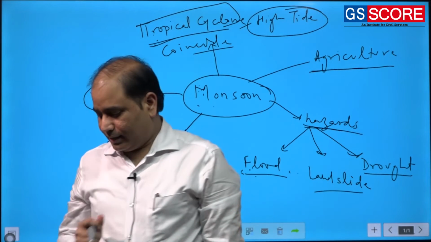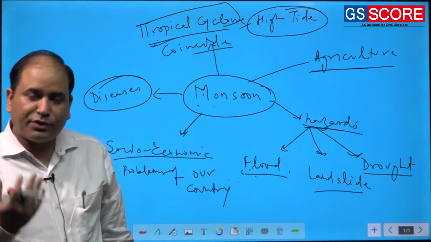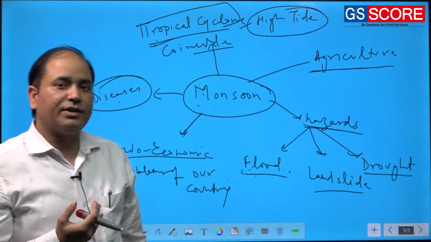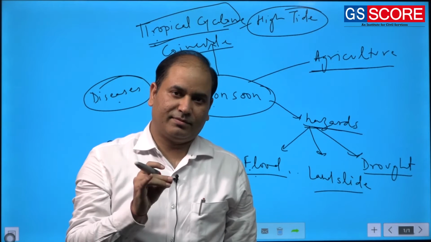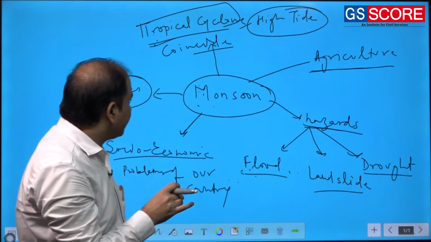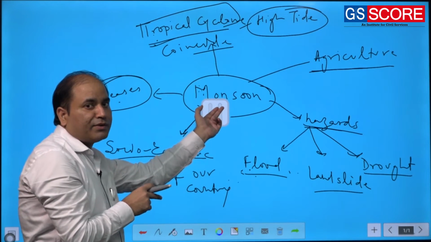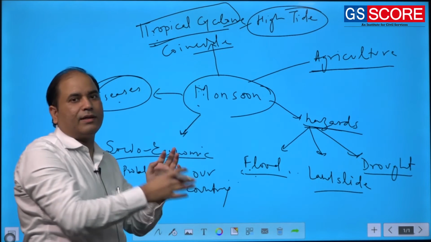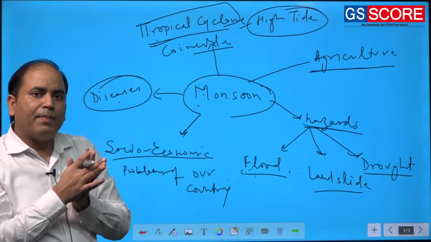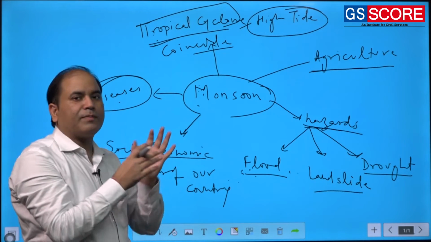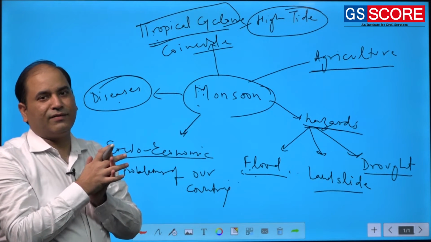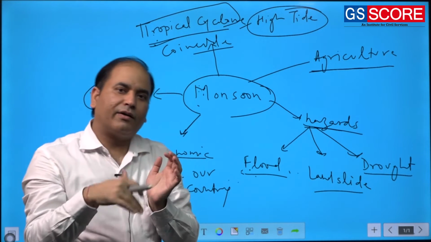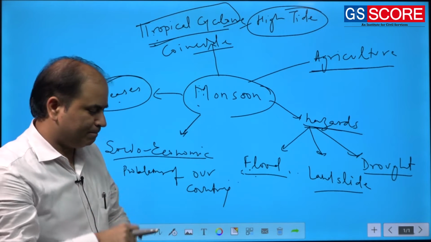So the meaning is that monsoon is not an independent phenomenon. Monsoon's outcome is manifold, and if there are any changes in this monsoon, there will be a change in almost all of these phenomena, and then definitely there will be a problem in our country, especially in India.